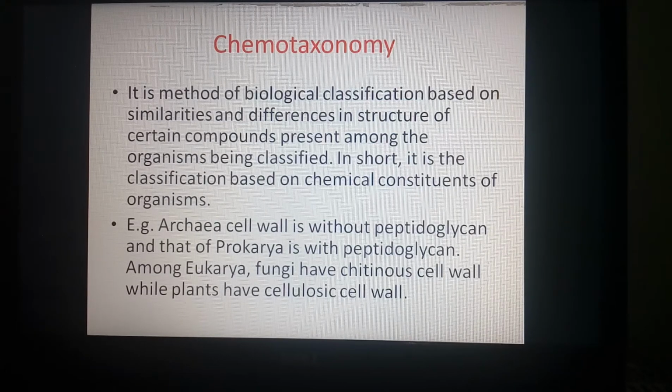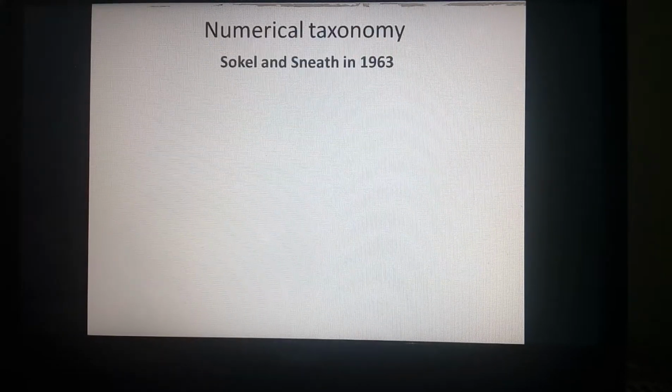Plants and fungi, though both eukarya, are further separated from each other on the basis of the component of their cell wall.